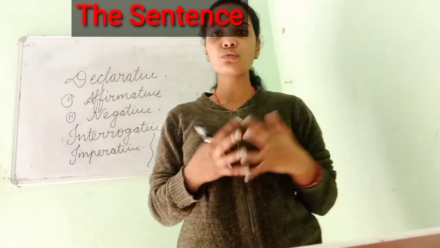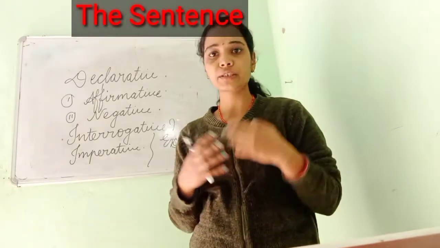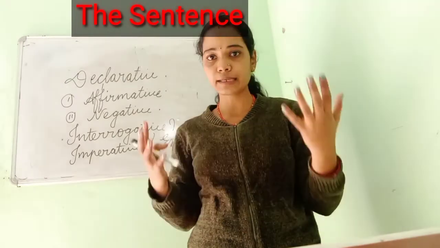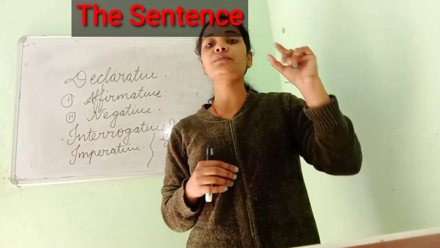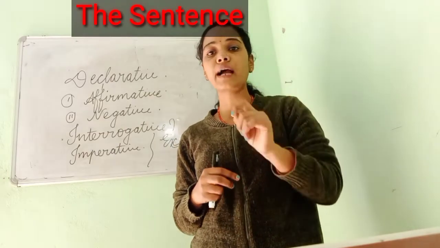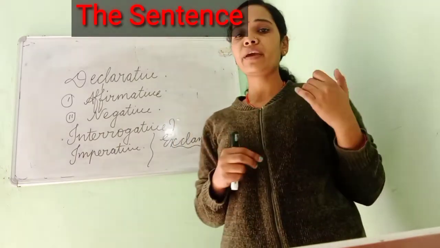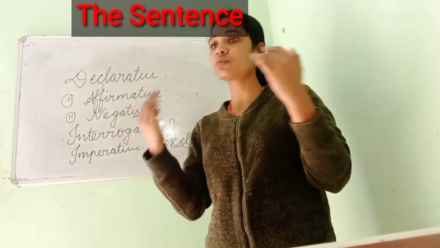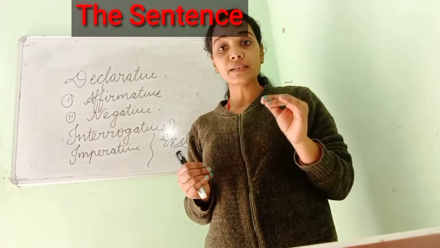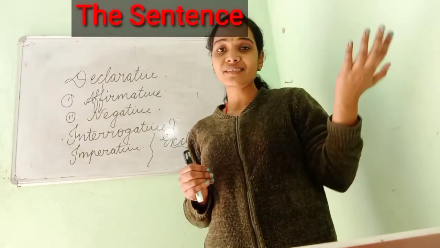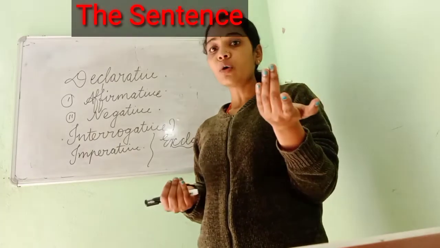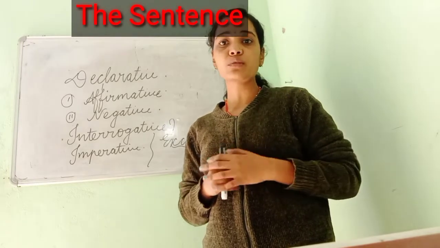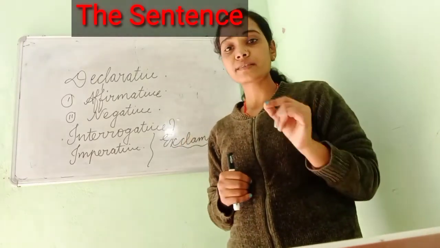One more thing which I missed telling you is the sentence definition. A sentence is a group of words which has a complete sense by itself. But you need to remember some terms. A sentence always starts with a capital letter. We know wherever we use a proper noun, we start with a capital letter, whether it is in the middle, end, or beginning of the sentence. A sentence can start with a pronoun also, or a common noun or abstract noun, no problem, but it will always start with a capital letter.